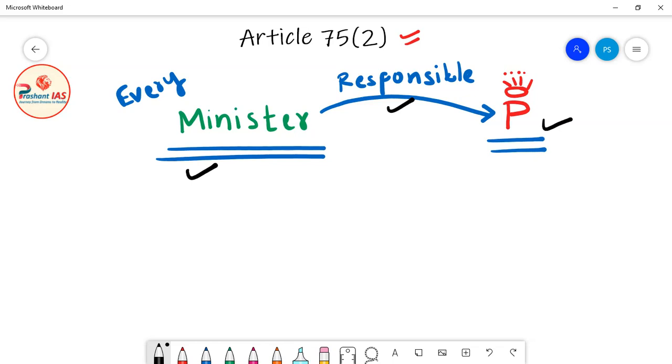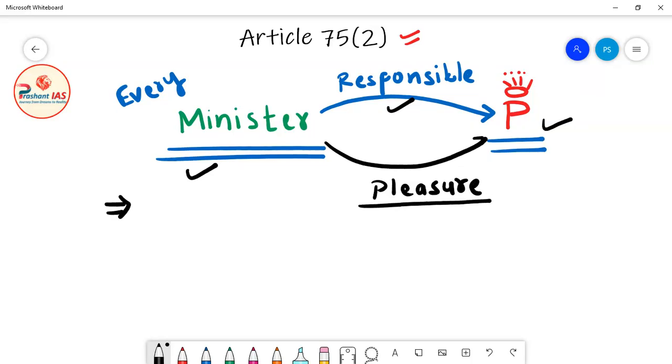Now what is the meaning of this statement, that every individual minister is responsible towards the President of India? So this means that every minister holds his post during the pleasure of the President. Now friends, then again a question arises: what is the meaning of this statement, that every minister holds his post during the pleasure of the President?